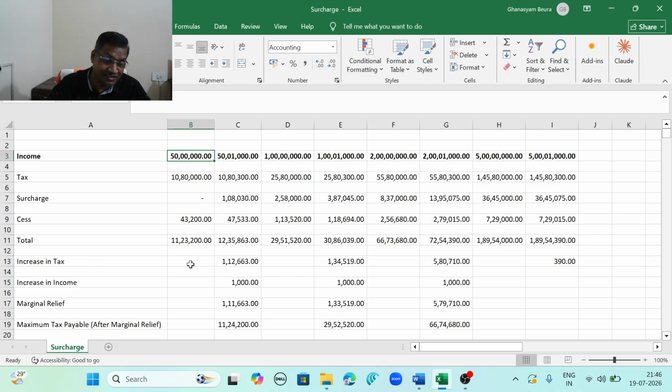So what is the increase in tax? Increase in tax is 1,12,663. Increase in income is just rupees 1,000.